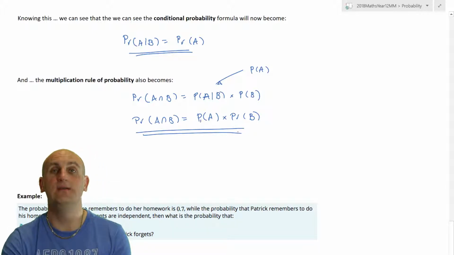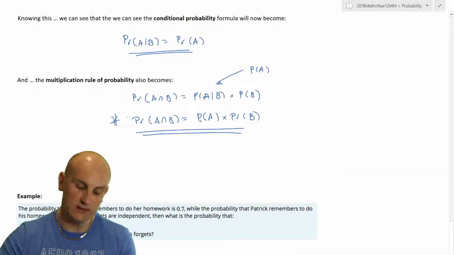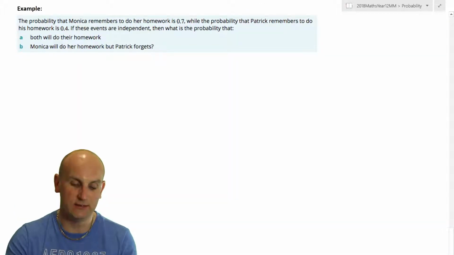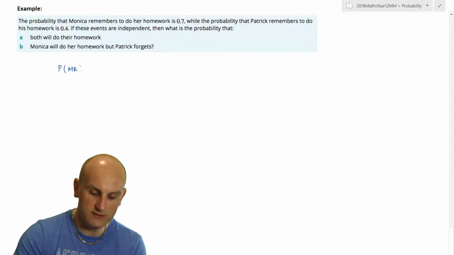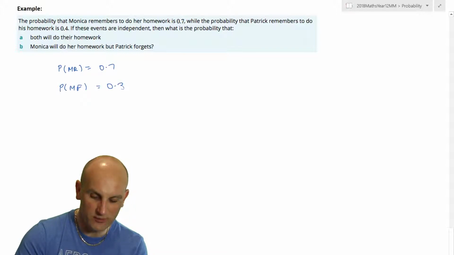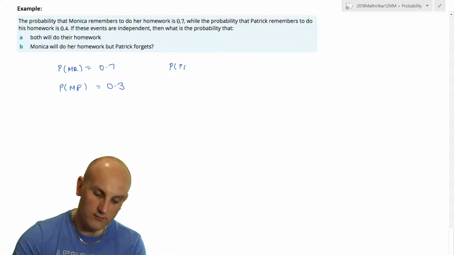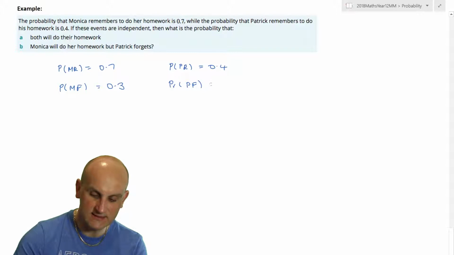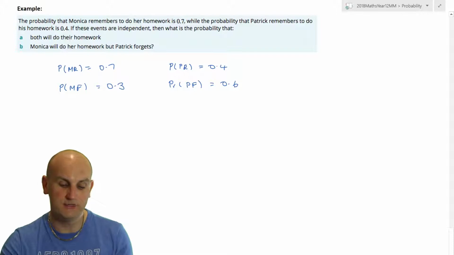Now, to go back to what I just said a moment ago, if a question says, are two events independent, not only do they want a yes or no answer, they actually want you to do some form of calculation. So here is an example that puts that into context. The probability that Monica remembers to do her homework is equal to 0.7. So the probability that Monica forgets must be 0.3. While the probability of Patrick remembering is 0.4, and the probability that Patrick forgets is 0.6.